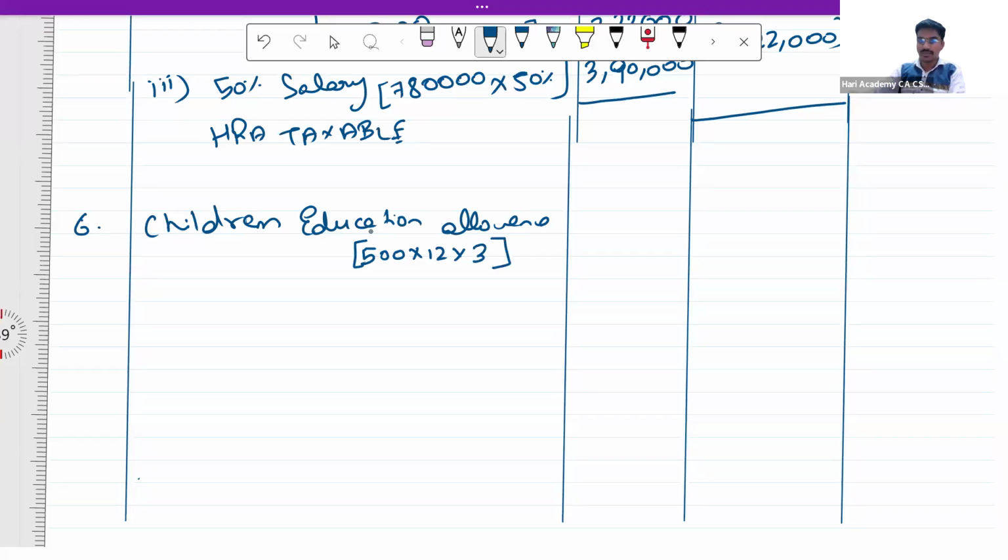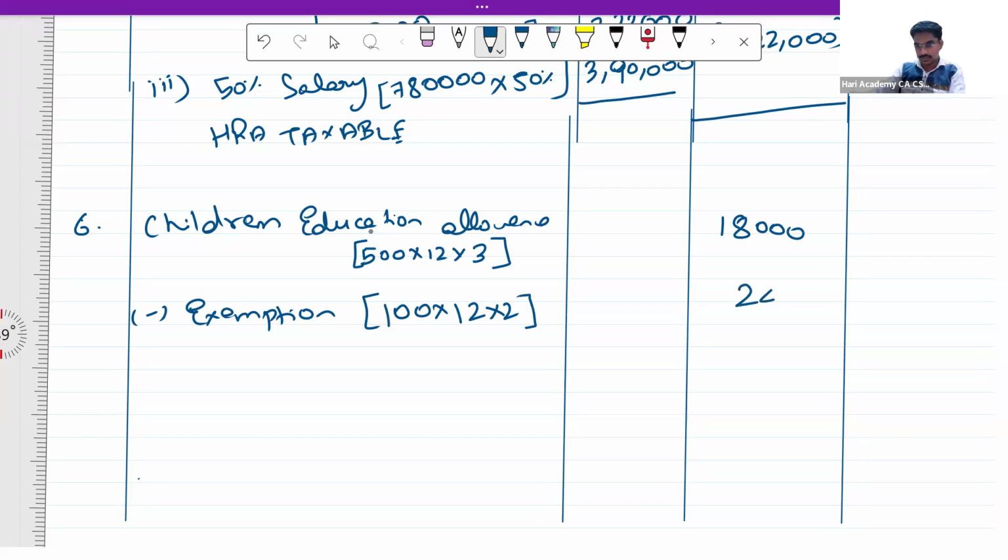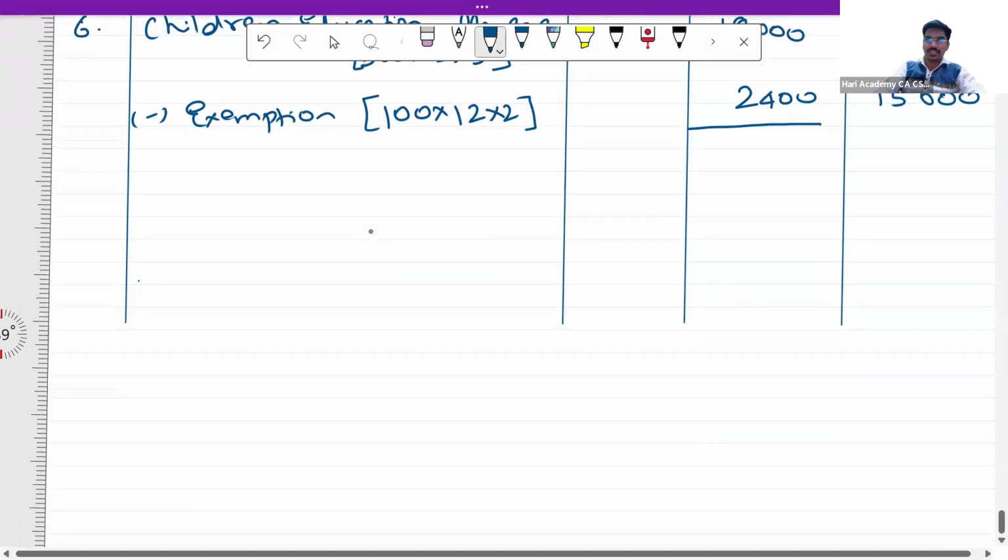So he has received somewhere around 18,000. Of this 18,000, exemption is available for 100 per month per child for 2 children. So it is 2,400. This amount is exempt. So the remaining amount of 15,600 is taxable in the present case.